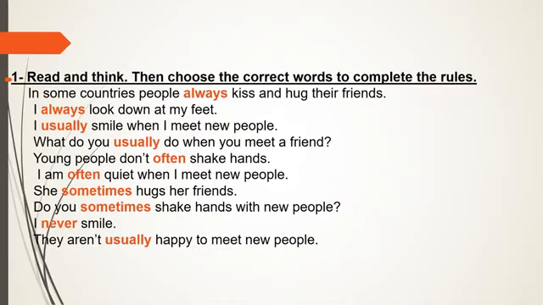Now let's start with exercise 1. Read and think. Then choose the correct words to complete the rules. We have here some sentences. We are going to read them together, and I want you to notice the place of the adverbs of frequency to complete the rules. In some countries, people always kiss and hug their friends. I always look down at my feet. I usually smile when I meet new people. What do you usually do when you meet a friend? Young people don't often shake hands.